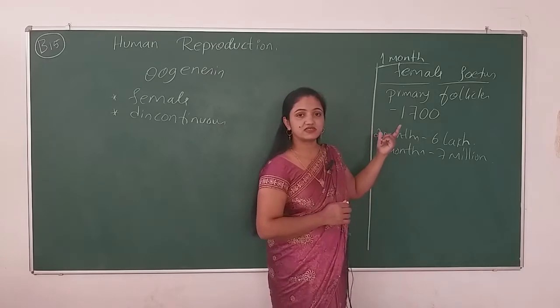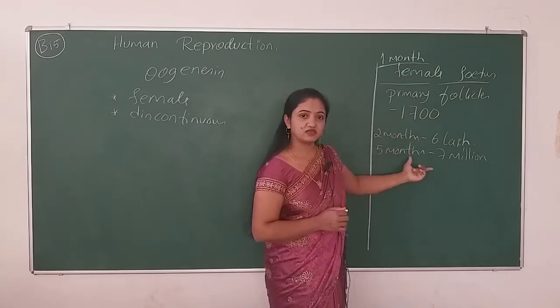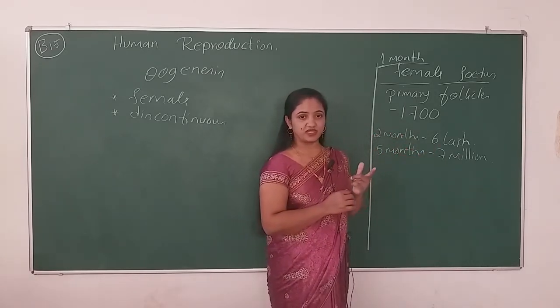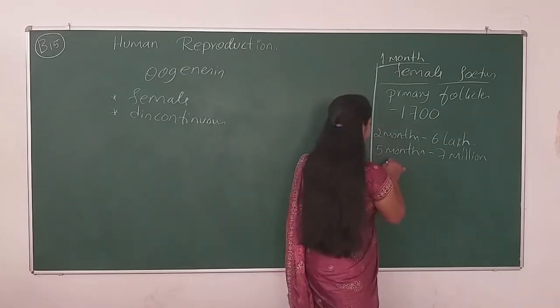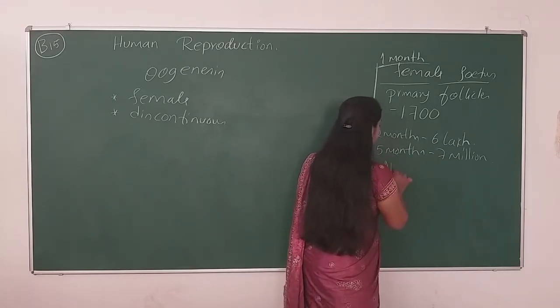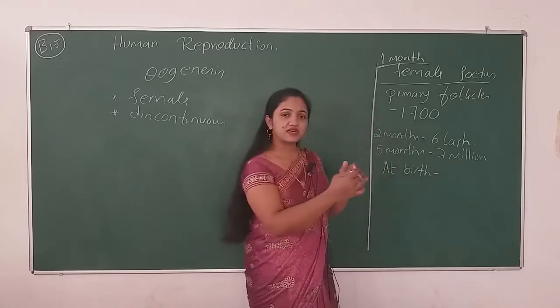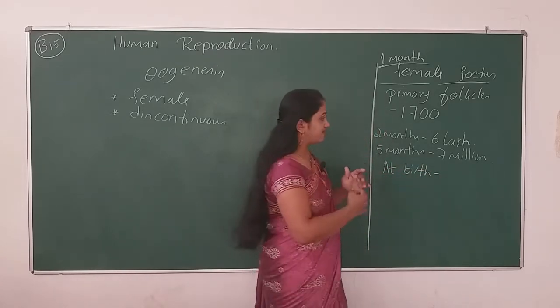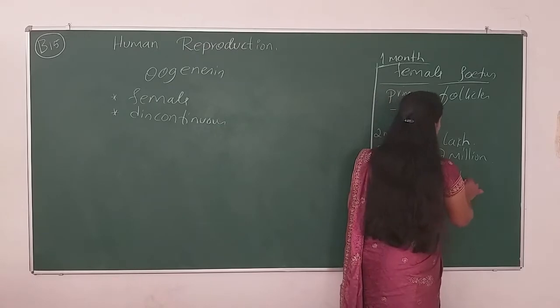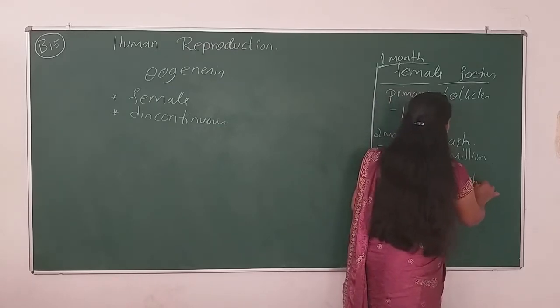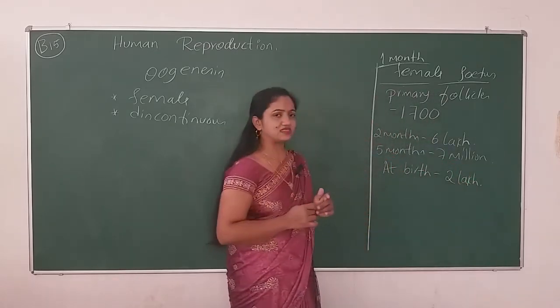What about next? When the fetus is at the time of birth, at the time of parturition, the number reduces. It will reduce to 2 lakh. How come it became less?